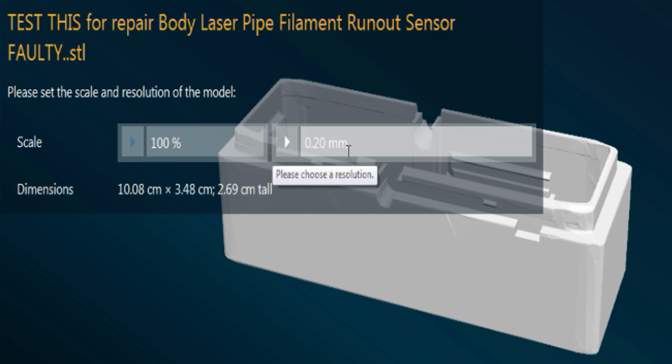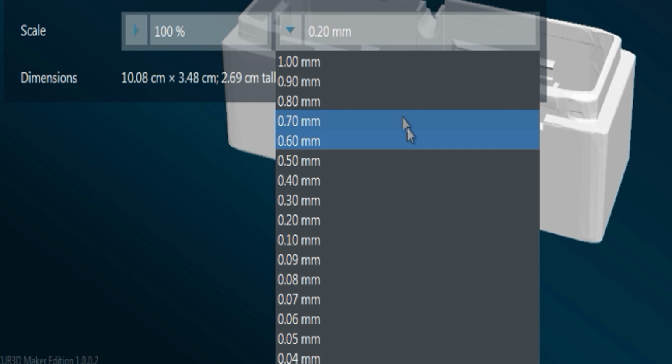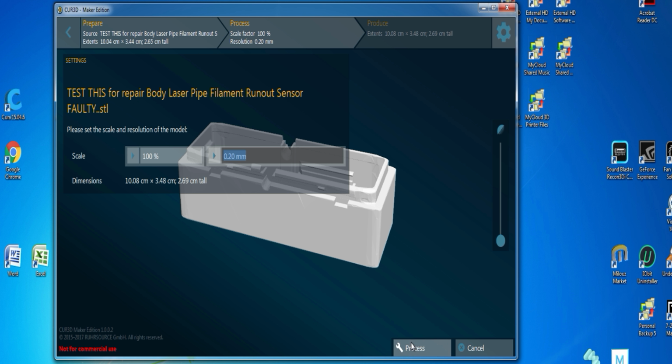Scale 100%. I don't know why they ask this, but it does give some options there that kind of impact on it, I believe, if you change the options. I'm just going to select that because that is my normal layer height. Process, comes to here. Click next